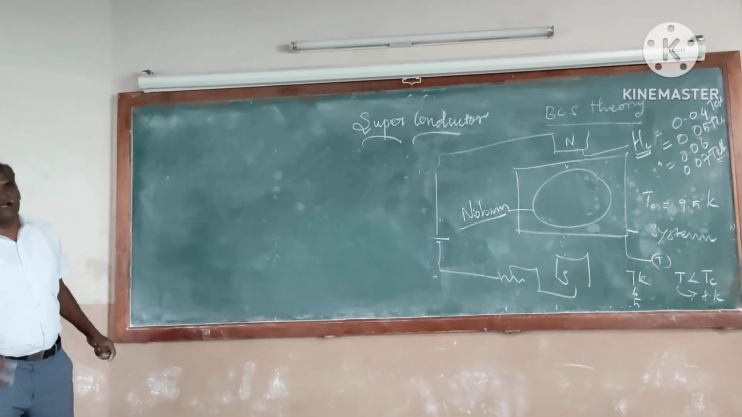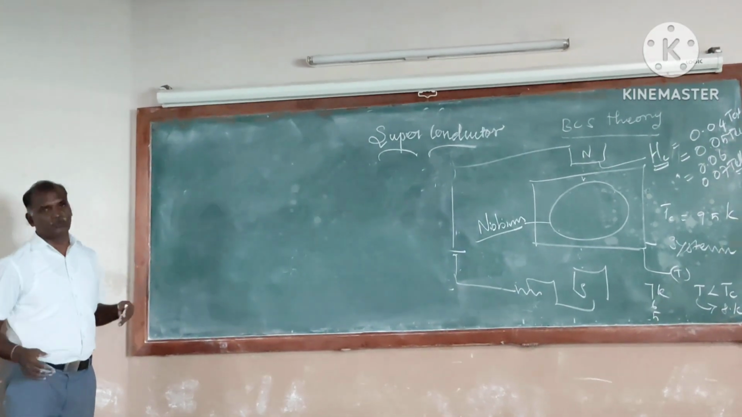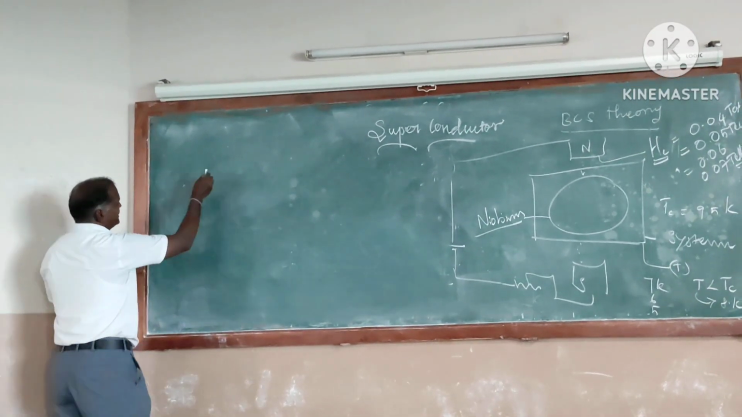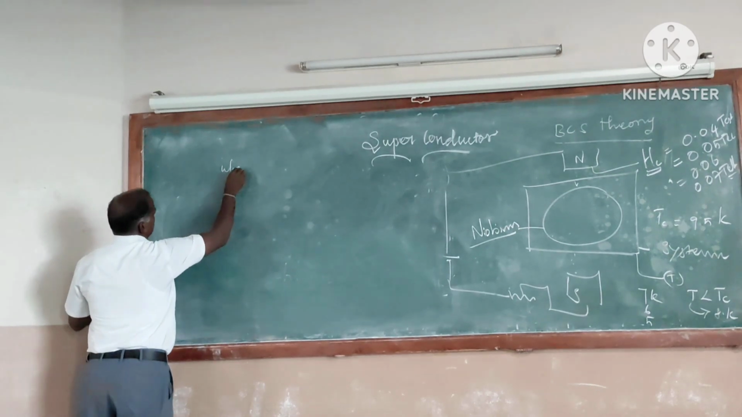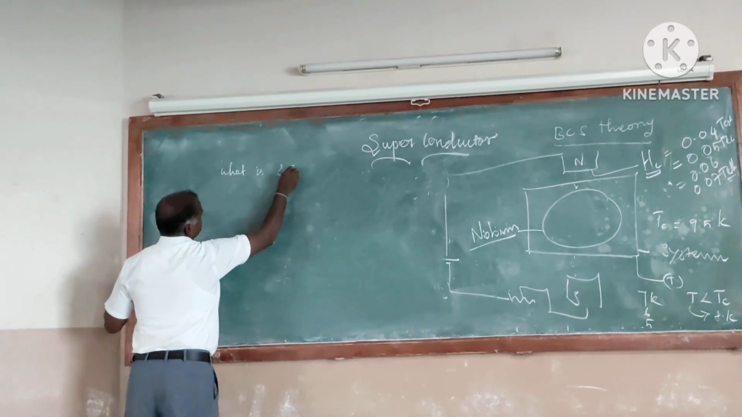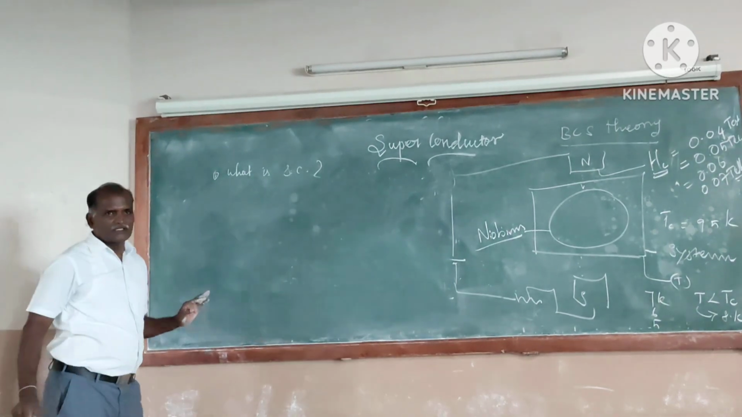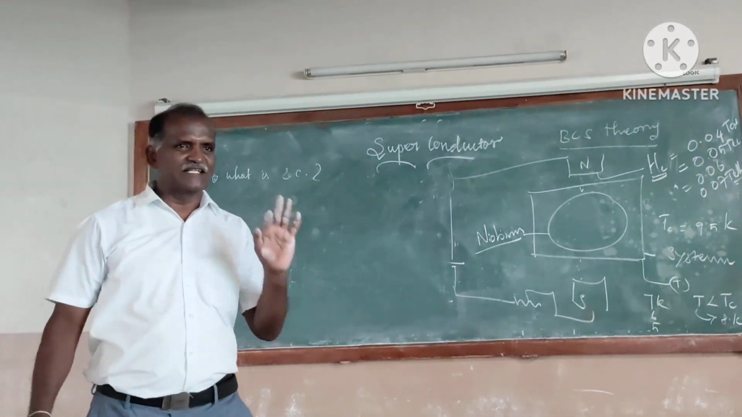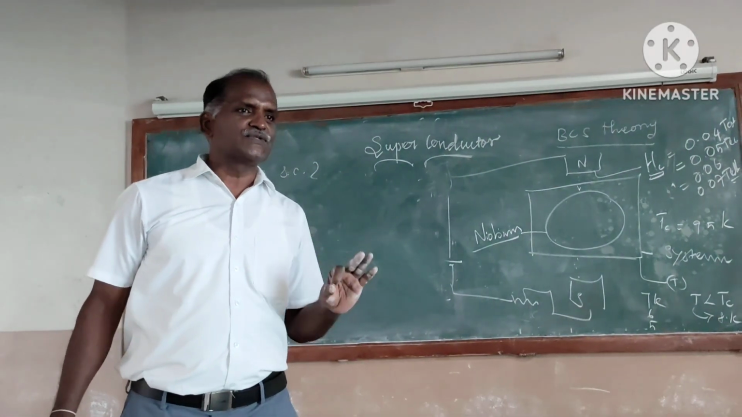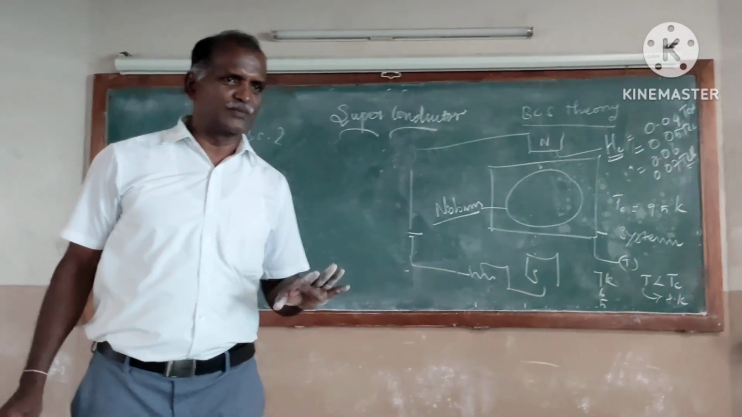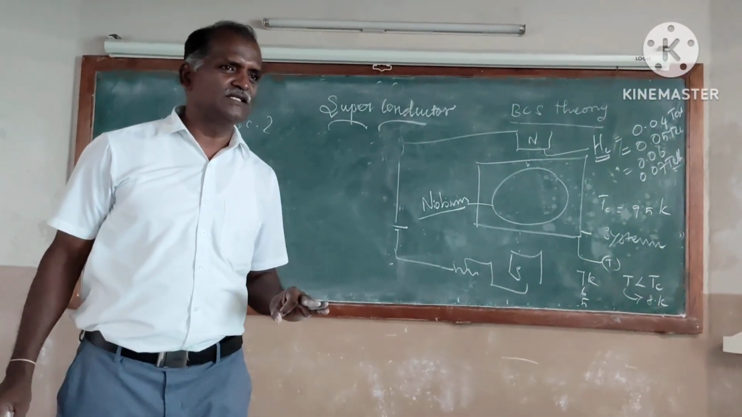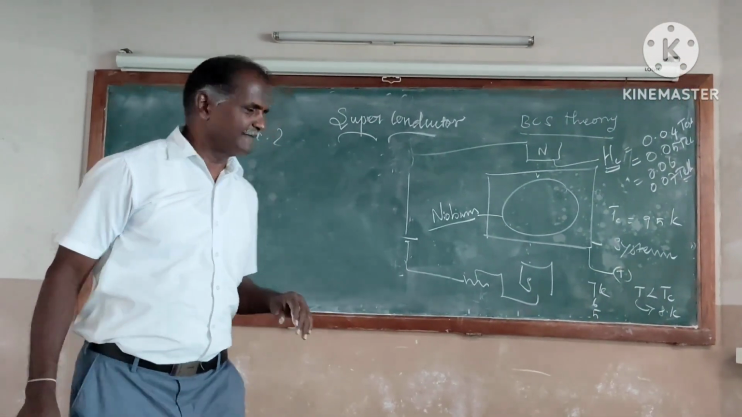Okay, please consolidate the information we studied so far. In this class we studied what a superconductor is. A superconductor is a conductor which loses its resistivity at a particular temperature, and the temperature is called the critical temperature.